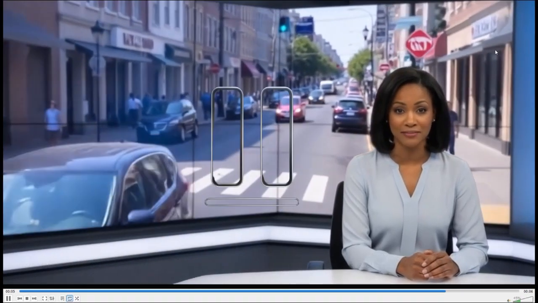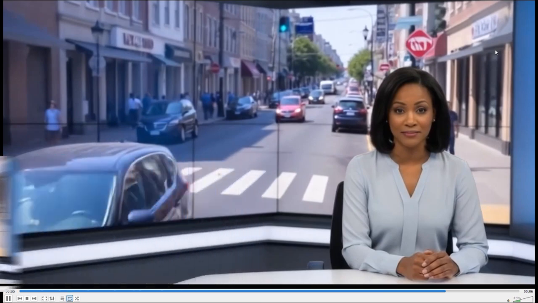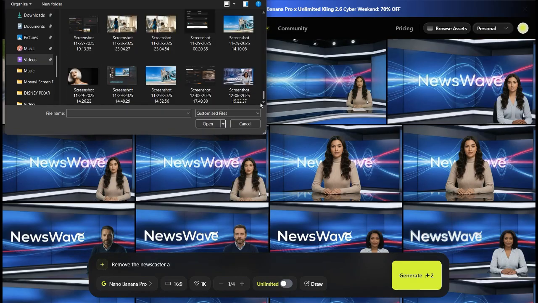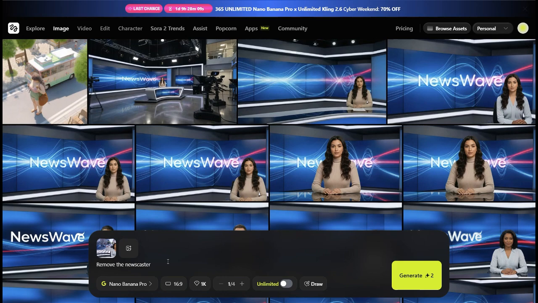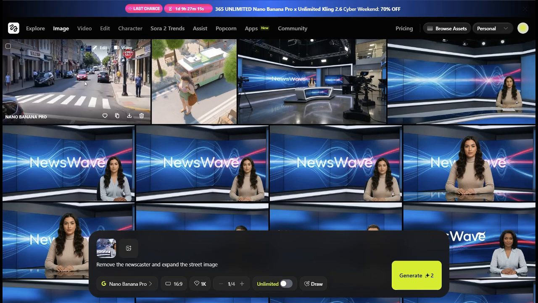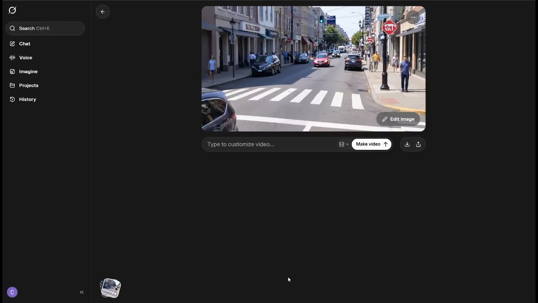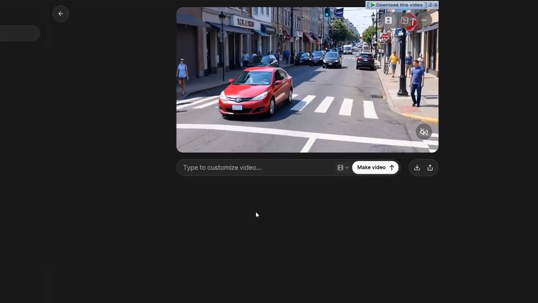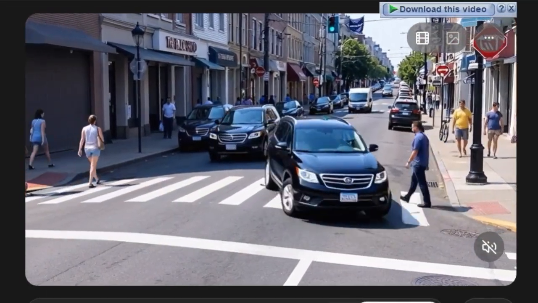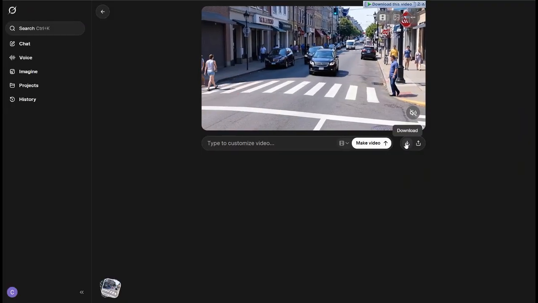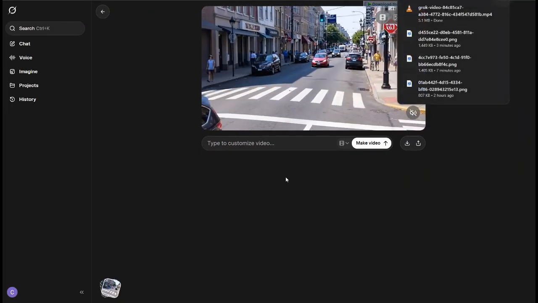So what I'm going to do is take a screenshot of this generated video. I'll go directly to Google's Nano Banana Pro and I'll upload the image, enter my prompt, and I'll just say remove the newscaster and expand the streets image. And this is exactly what it gave me. I'll just download this image, go directly back to Grok, upload it right there and run it. No prompts, I'll just make the default generation, and this is the video that it generated. So I'll download the video, and after adding the transition in CapCut, this is the result.